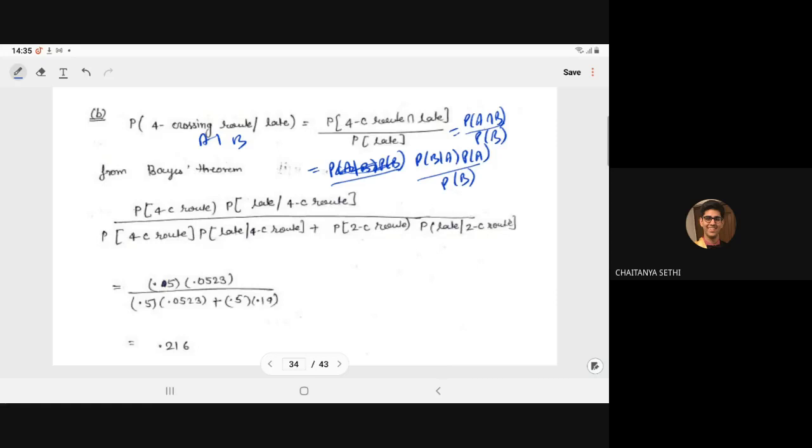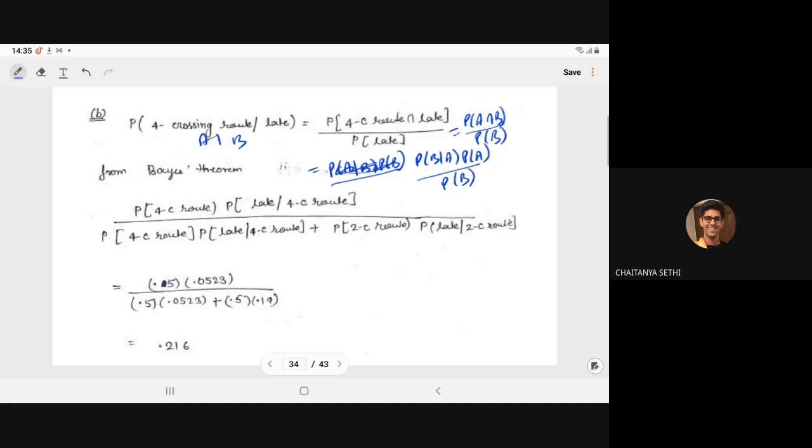Bayes theorem states that with its help, you can compute the probability of cause given effect. So this will become the probability of choosing the 4 crossing route, which is 0.5 because here we toss the coin, so it is 0.5 into the probability of late given 4 crossing route, which is 0.0523, divided by the probability of 4 crossing route into this.